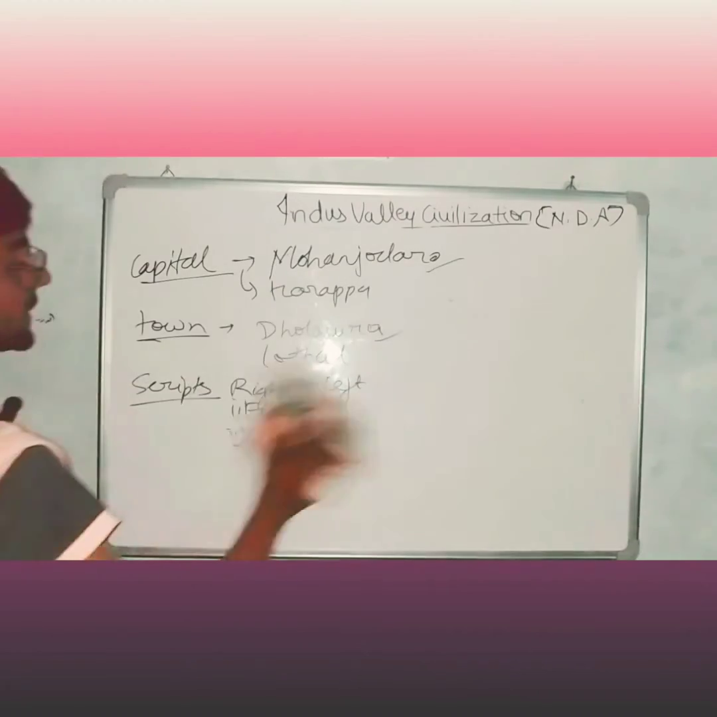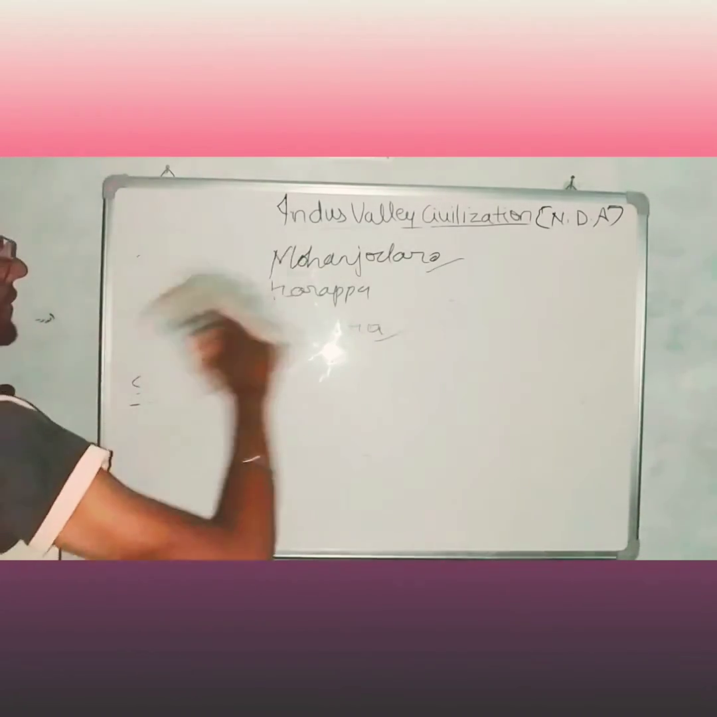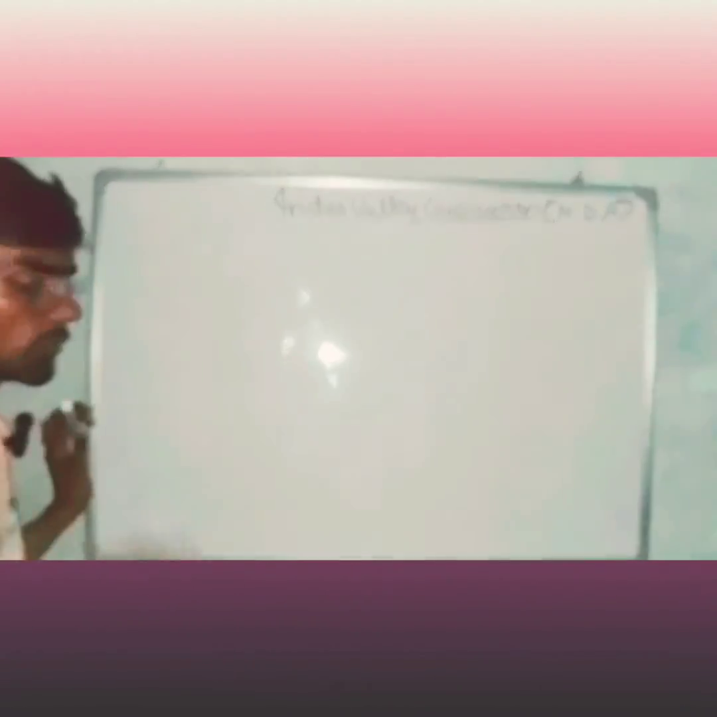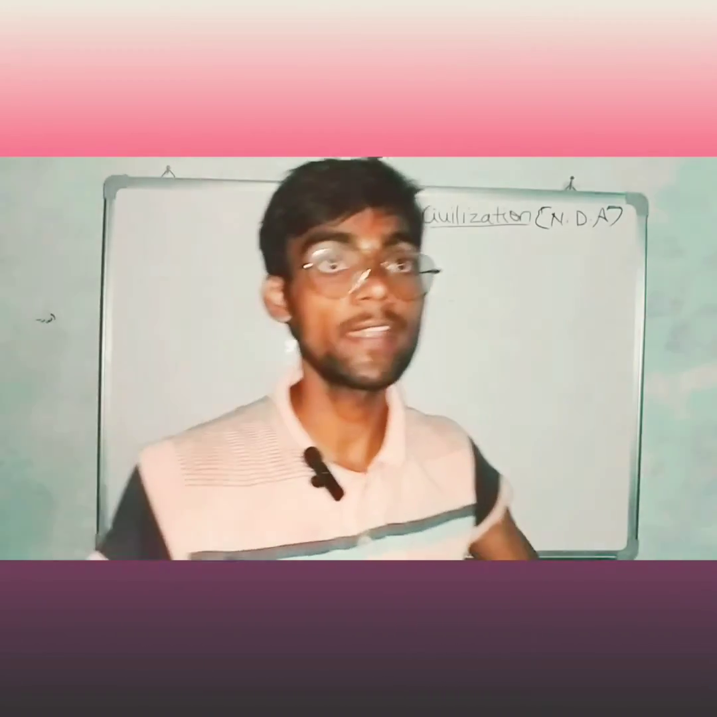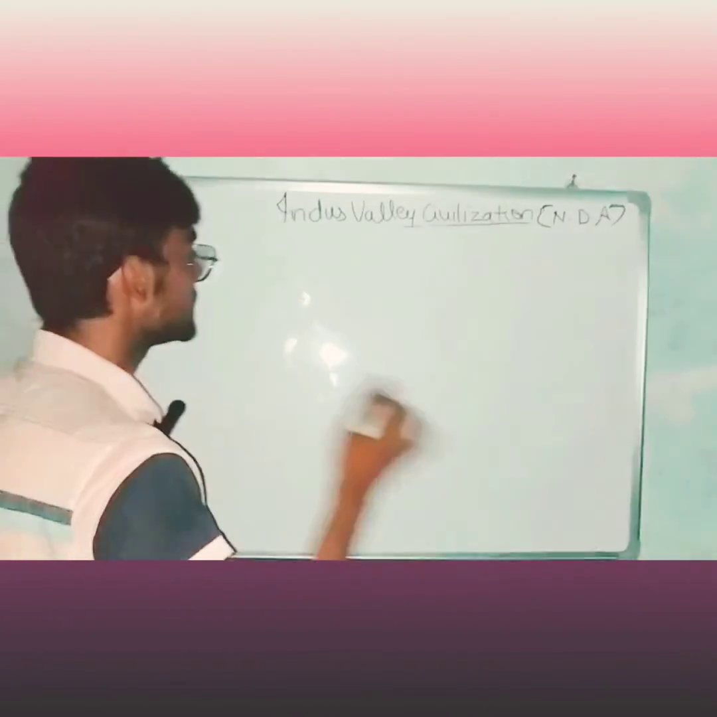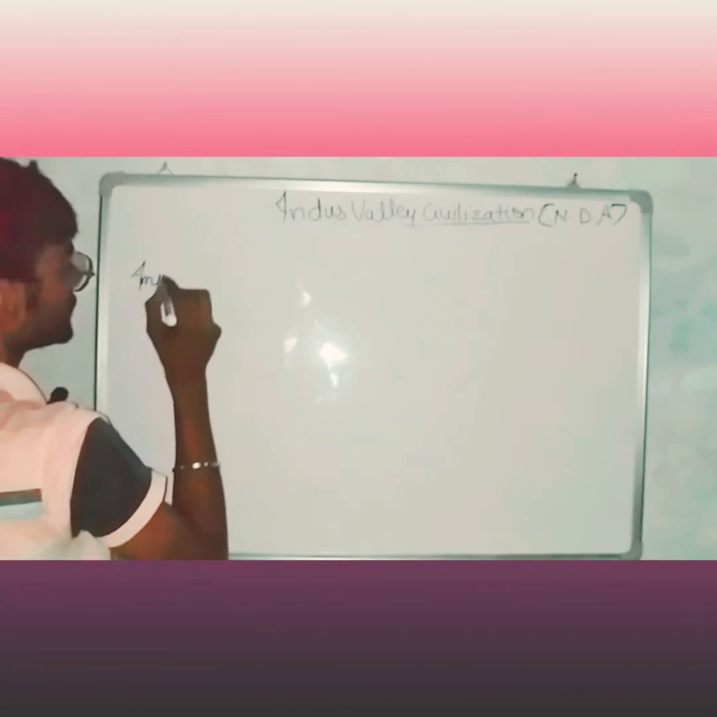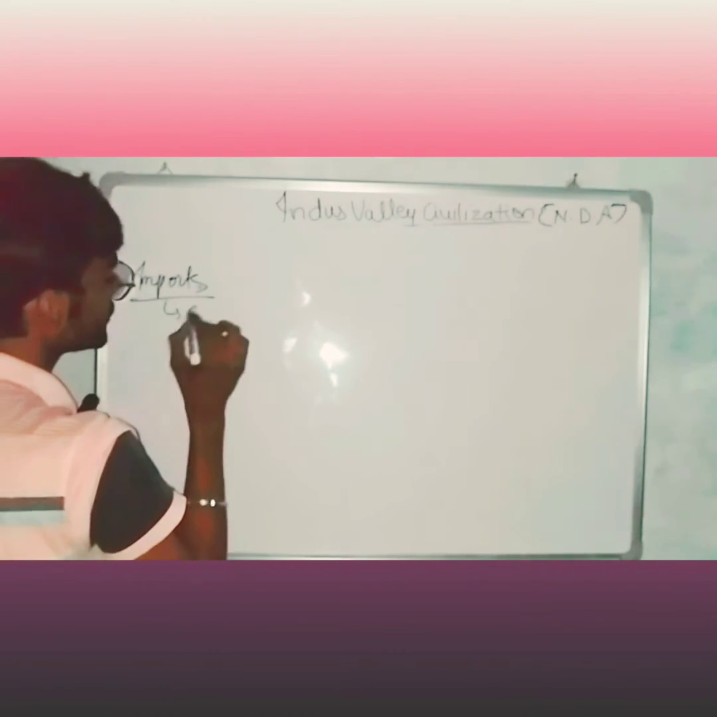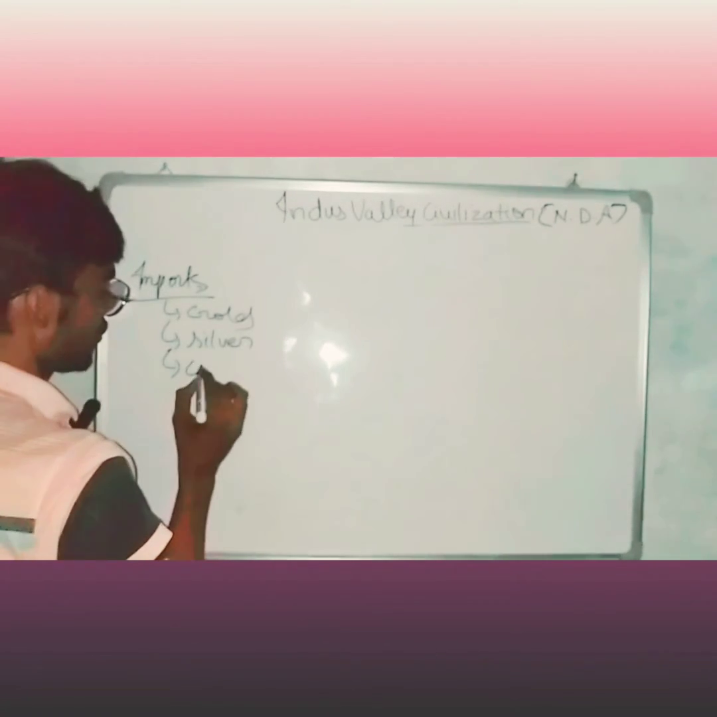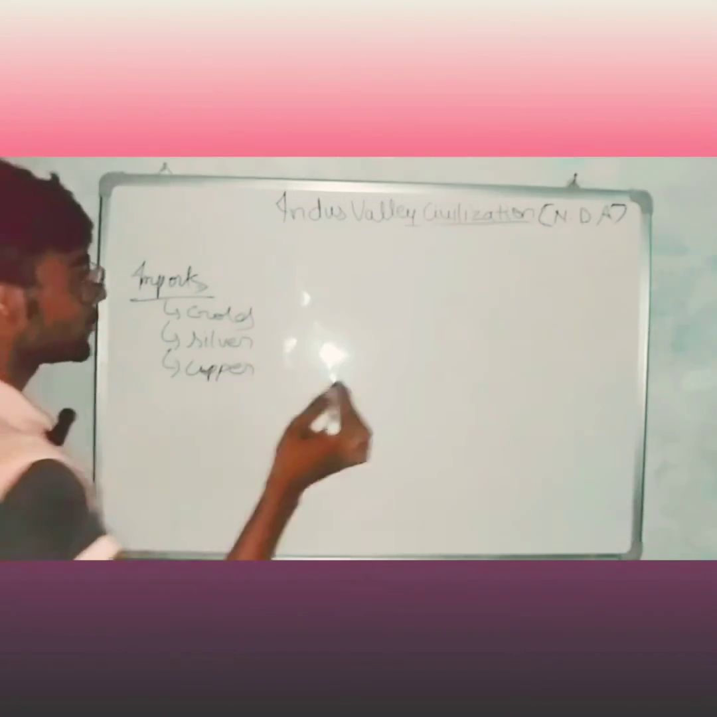Related to Indus Valley, there are some important points; I will show one or two more. In Indus Valley civilization, each and every city is divided into two parts, but Lothal was divided into three parts. And second, Chahudaro was a city without a citadel. And what are the imports? Imports are gold, silver, copper, and exports are